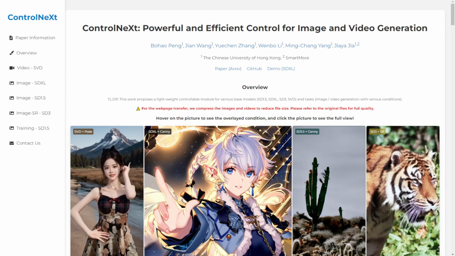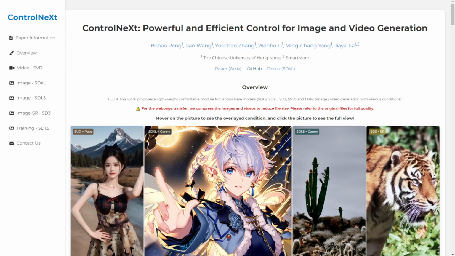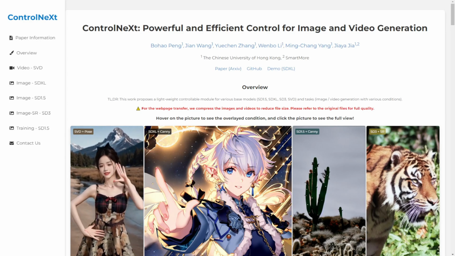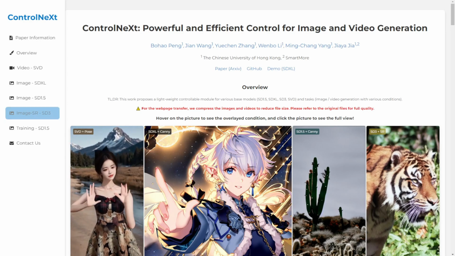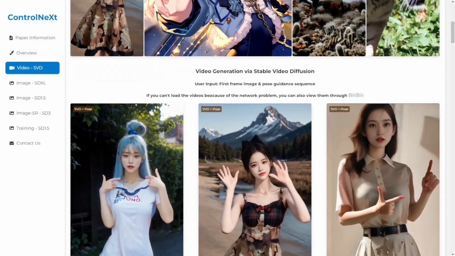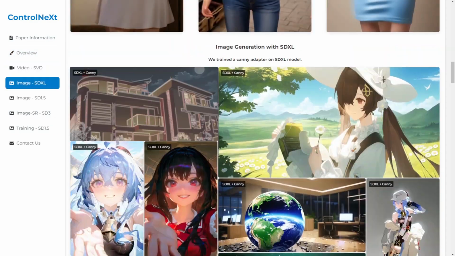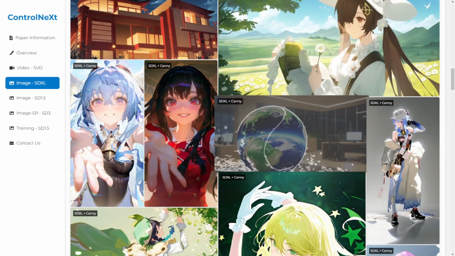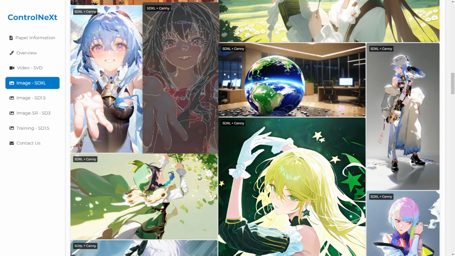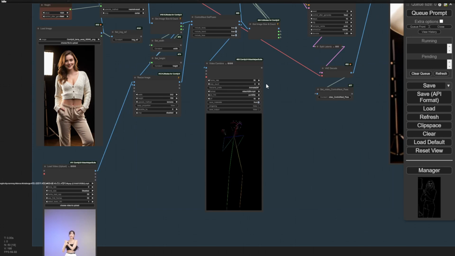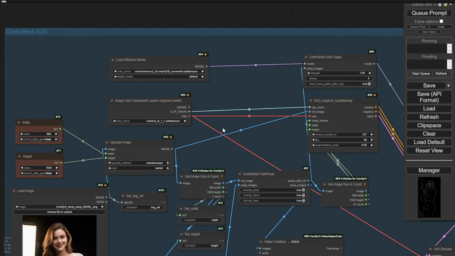I cannot say that this ControlNeXt or any other animate-anyone look-alike framework will revolutionize AI video generation models, but it is good to see newer AI frameworks combining different components together, like SVD combined with DWPose, or in SDXL where they have done something with ControlNet as well to reproduce better image quality. That is a good try for research purposes.